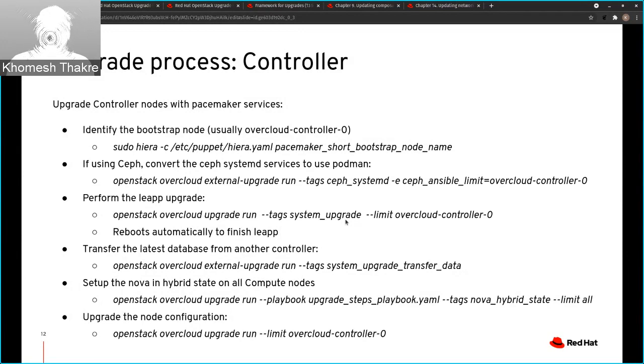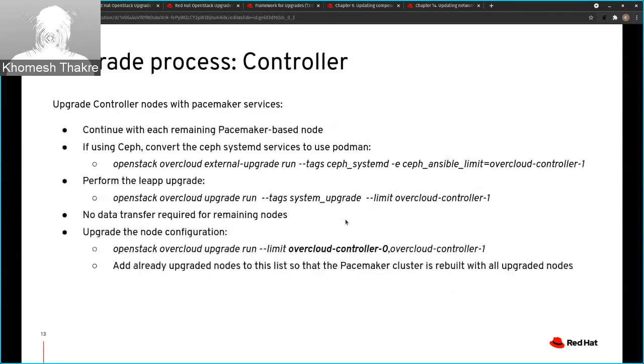During the data transfer step, the API downtime will start, because it stops the pacemaker running on the other two controllers as well. It will come back after this upgrade run command is completed. Once this command is done, there should not be any API downtime, but the cluster will only run on one controller at this stage.